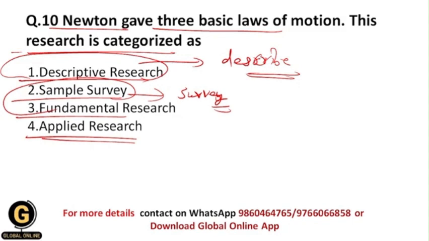So students, this question is homework for all of you, and you are going to answer me in the comment box. Newton gave 3 basic laws of motion, and this research is categorized as what type of research? What do you think? Whether it is descriptive research, sample survey, fundamental research, or applied research. I want answers from all of you students, and I know you will answer me accurately. If you have any doubts regarding this, you can ask me in the comment box.